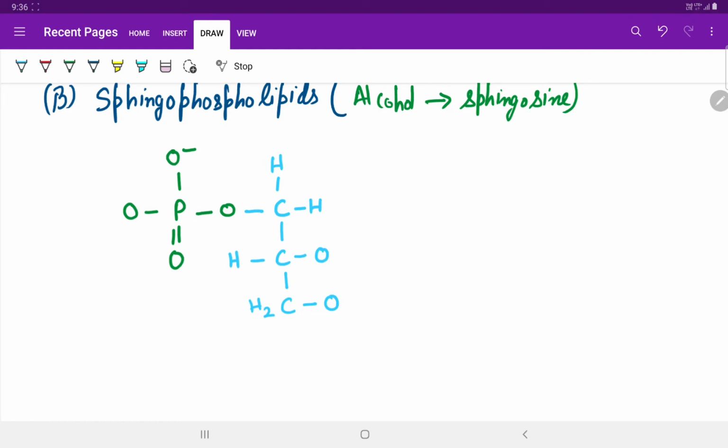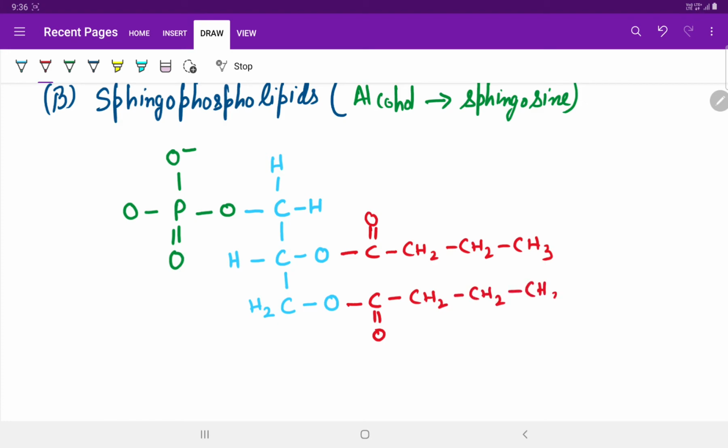Now the third part is a fatty acid, that is generally the lipid part of the phospholipids. Now we are going to attach fatty acid here. So this can be any fatty acid. I am writing a simple structure for it. Another fatty acid at the third carbon of the alcohol, sorry, at the oxygen. So this is our phospholipid. This is the structure for phospholipids.